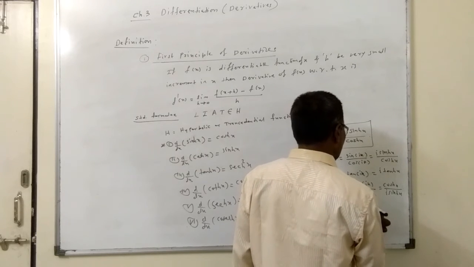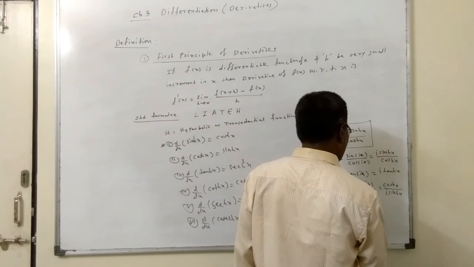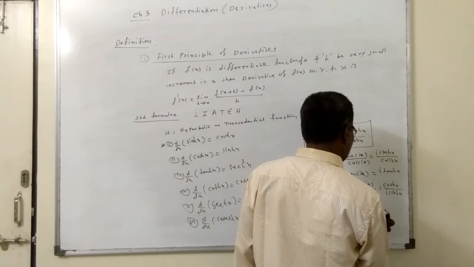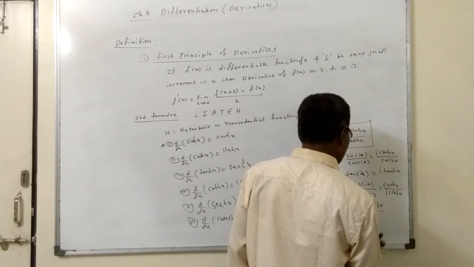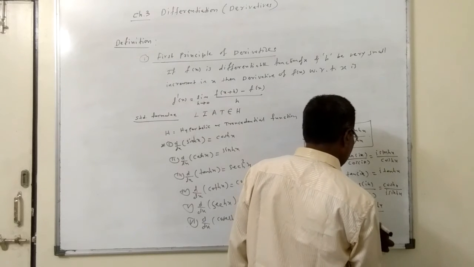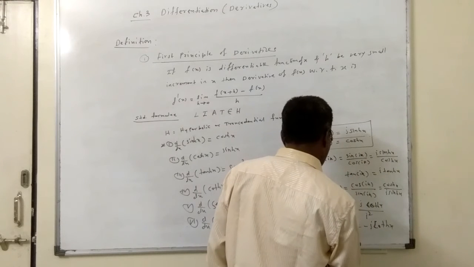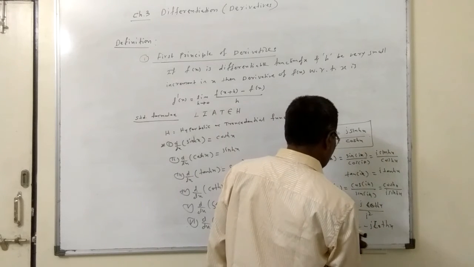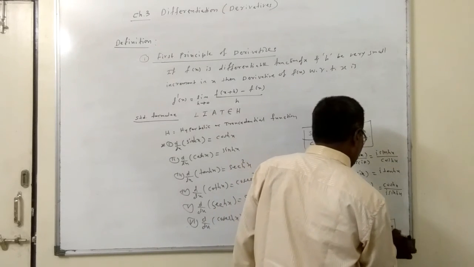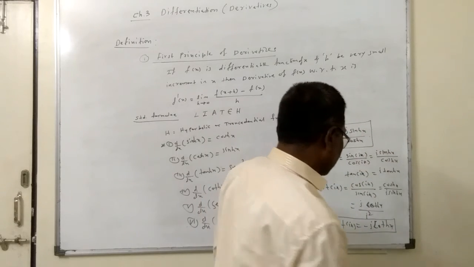So i into cot hyperbolic x, cos upon sine is cot hyperbolic x, divided by i into i, which is i square, which is minus 1. So cot ix is equal to minus i cot hyperbolic x.